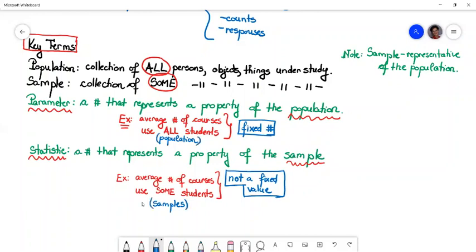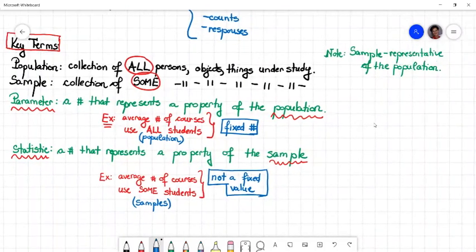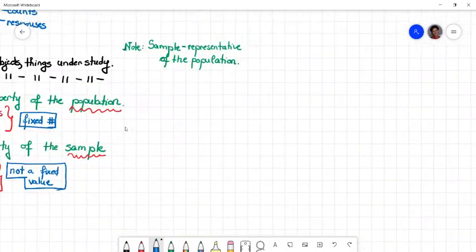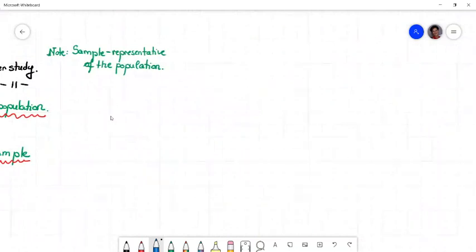Another cool way to remember these definitions or these key terms, and I'll write this down right here. Remember that if you start with a population, the numerical description of the population is called a parameter.